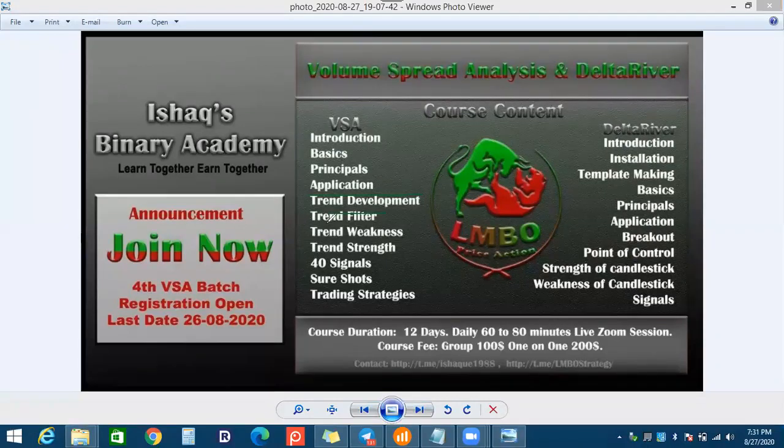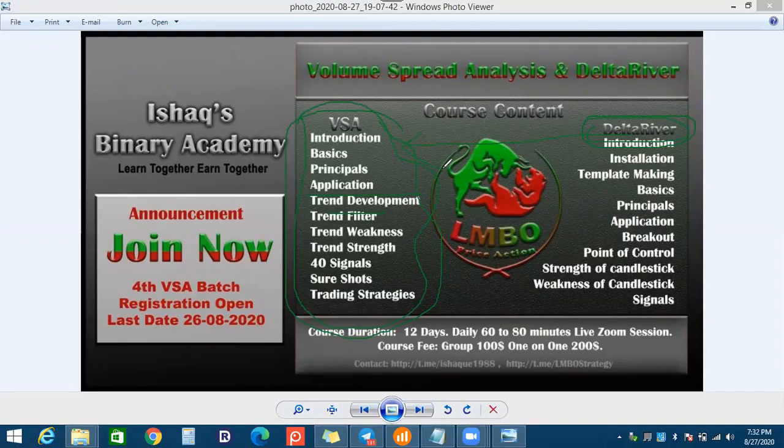And 40 signals, sure shots, trading strategies, there is something I will share in this VSA course. When we complete this whole VSA session, then you will be able to understand the delta river. If you don't know about this education, you will never understand the delta river. The delta river is dependent upon the VSA.